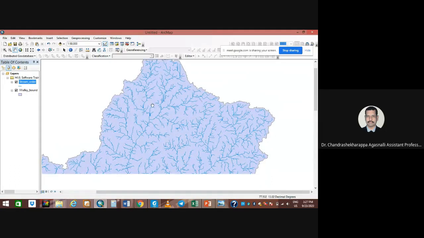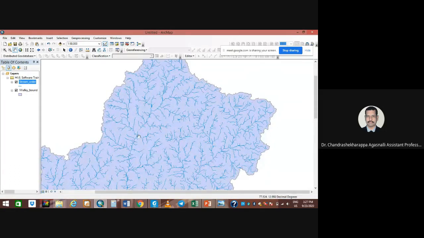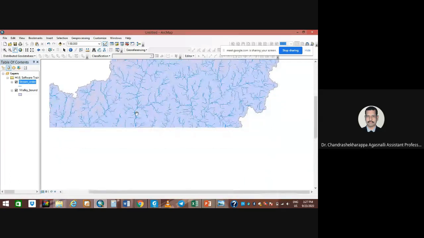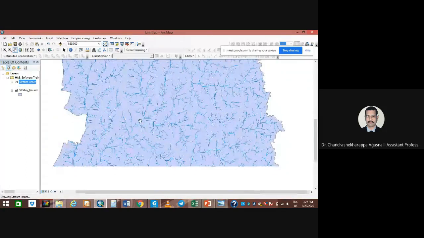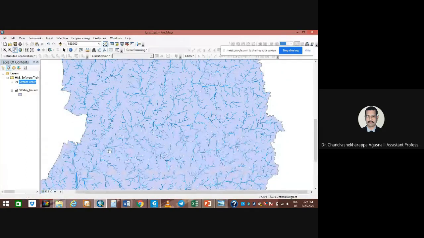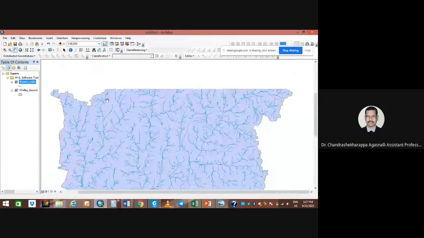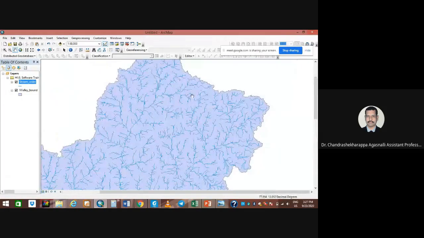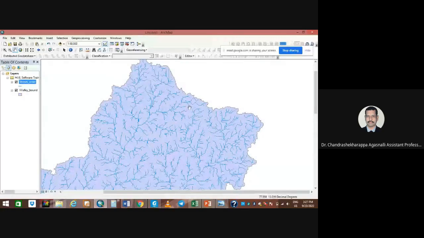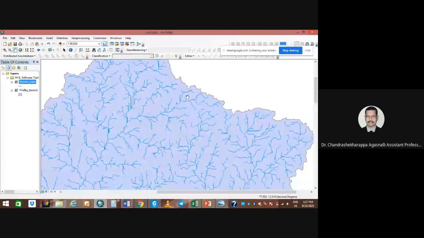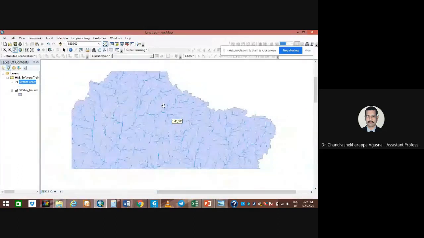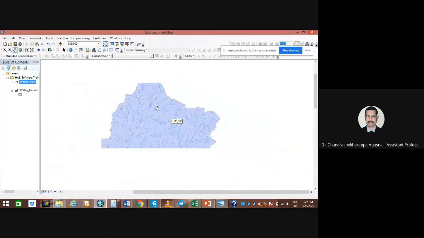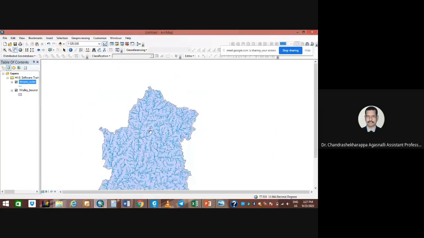But overall, it flows towards the south. It goes and joins the main streams here, and at some places again it comes like this. This is the origin of the rivers, and this we call a drainage pattern.